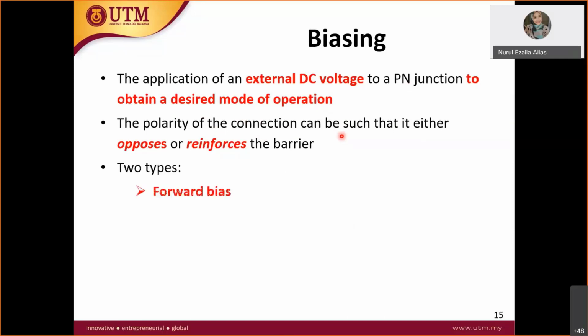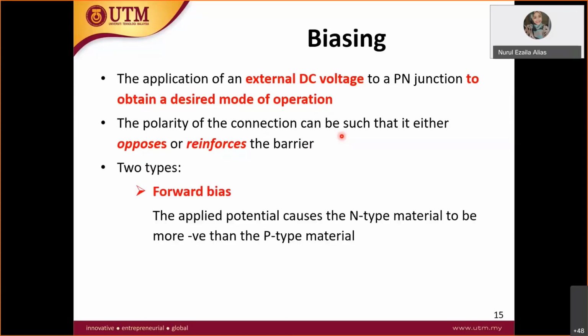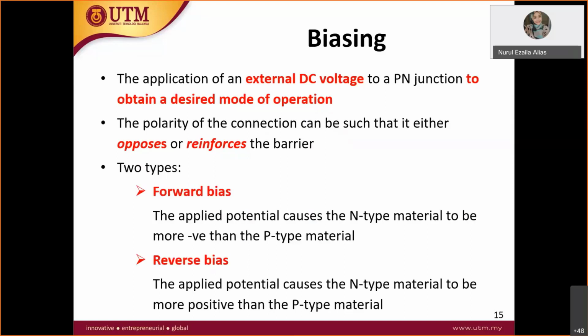So there are two types. You can make your PN junction become forward bias, or you can make your PN junction become reverse bias. But how do you make it become forward bias and reverse bias? For this case, the diode is on. For this case, you make your diode off.